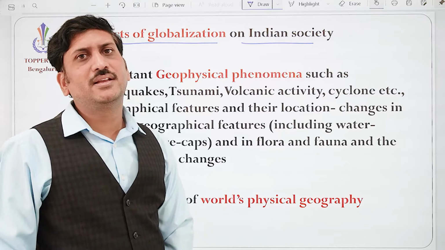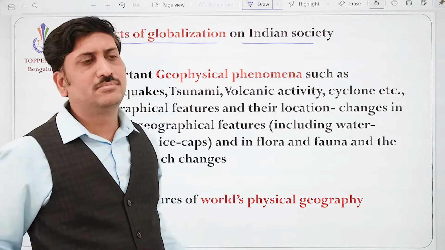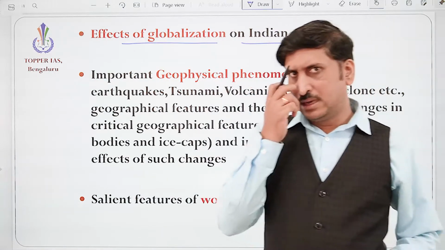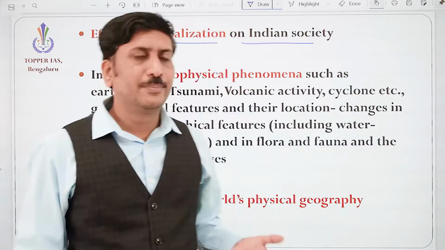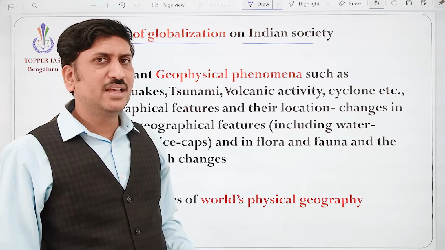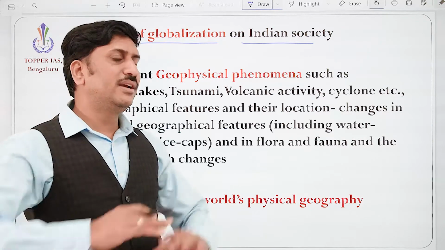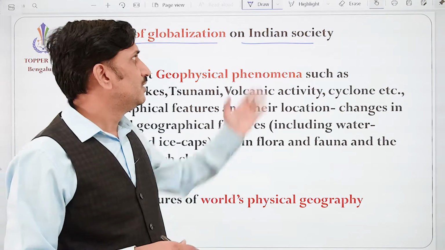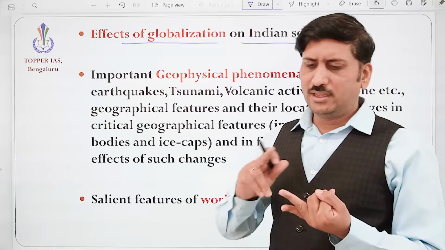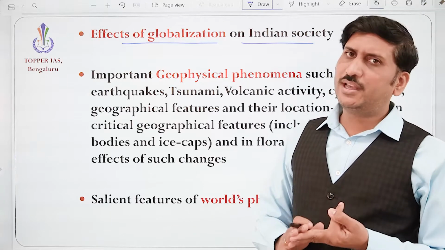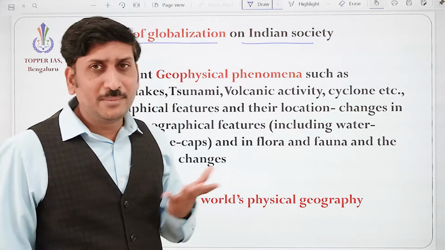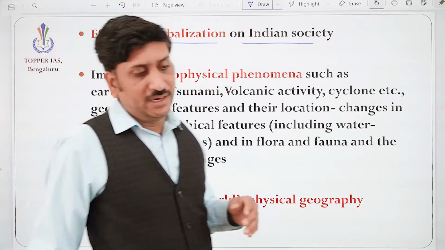What effect does it have on Indian families, the family system, like how the culture of the nuclear family is growing, how the culture of taking care of old age people is changing, how taking care of the children is changing, how they are influenced, what new things they are learning, what is the effect on them. So on, like it is having an effect on the women. Both good and bad are there, having an effect on children, old age people, disabled people, correct, or transgender. So both good and bad we can see of globalization on Indian society.